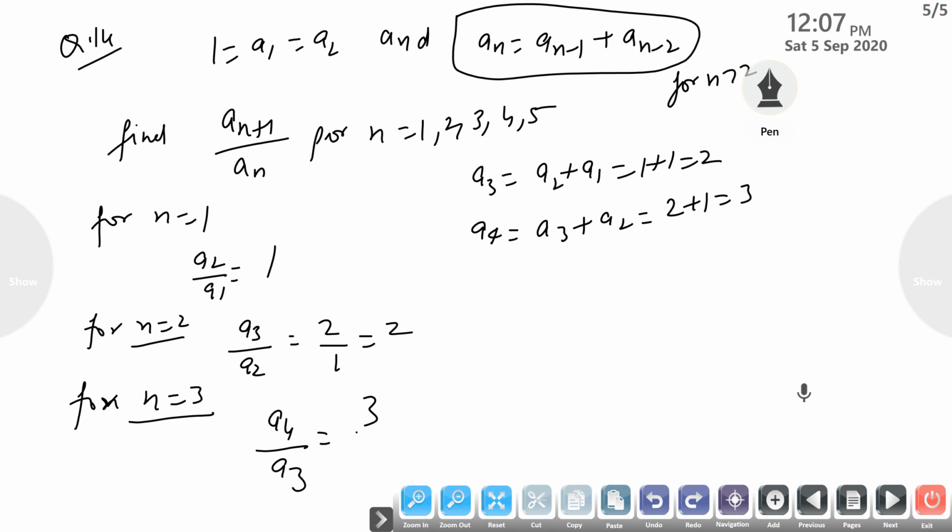So a4 is 3 and a3 is 2, this is 3 by 2. Similarly, we can find the value for n equal to 4 and 5. This is our exercise 9.1.